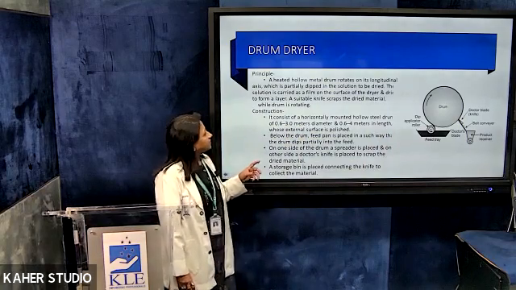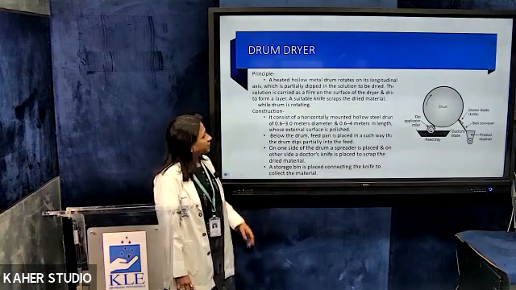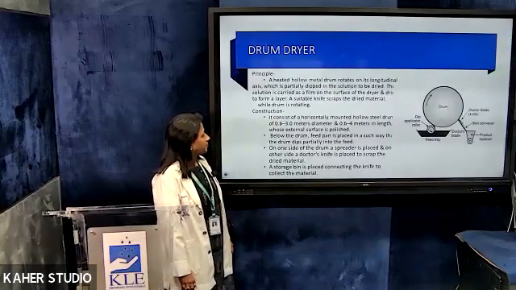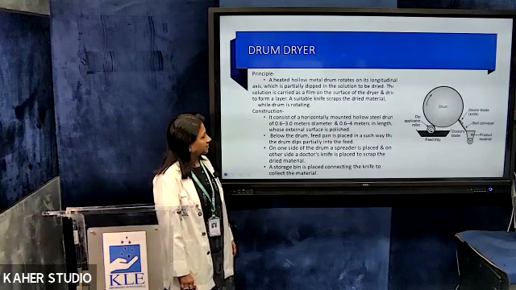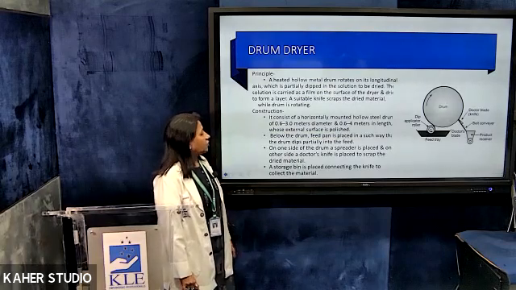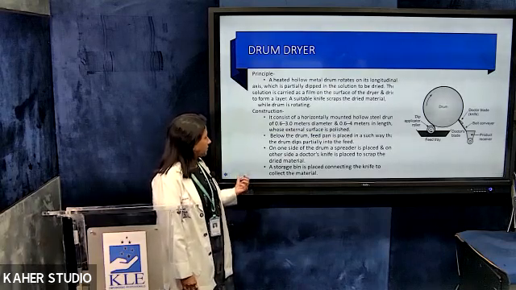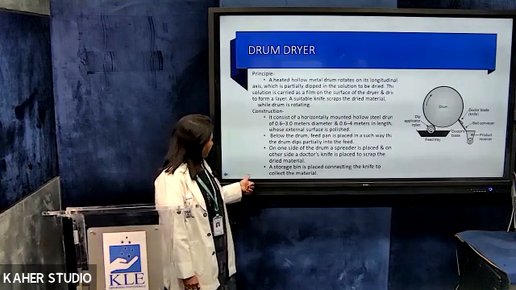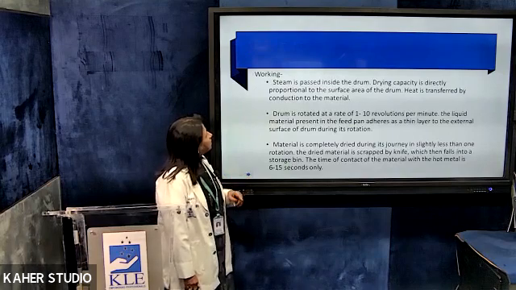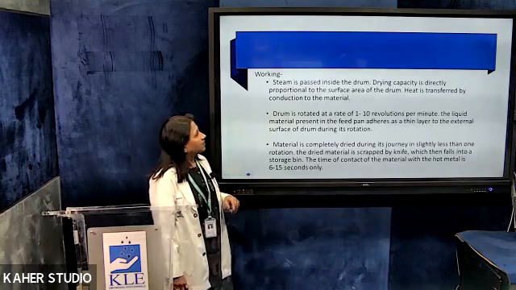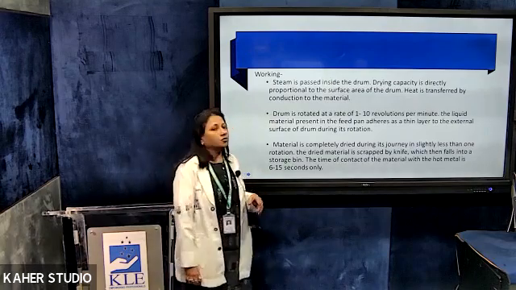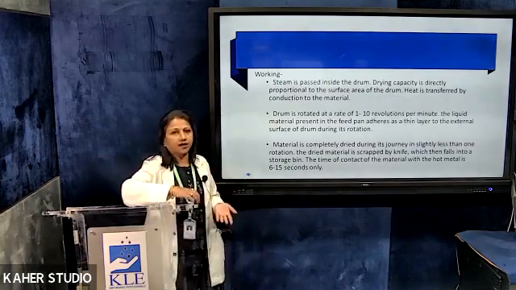The external surface is polished. Below the drum, the feed pan is placed in such a way that the drum dips partially into the feed. On one side of the drum, a spreader is placed, and on the other side, the doctor's knife is placed to scrape the dried material. A storage bin is placed below the knife to collect the material. Working: steam is passed in the drum. Drying capacity is directly proportional to the surface area of the drum. So the bigger the drum, the sooner the drying takes place.